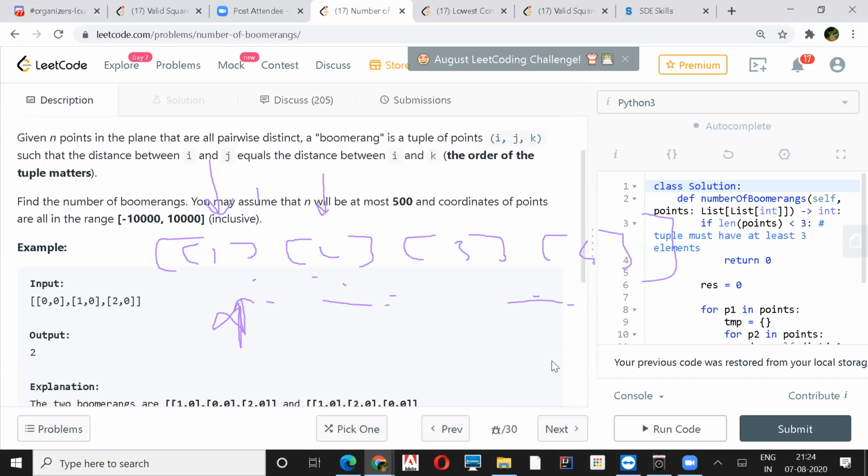Okay. Okay. Yeah. Yeah, so Harshit wants to share code.